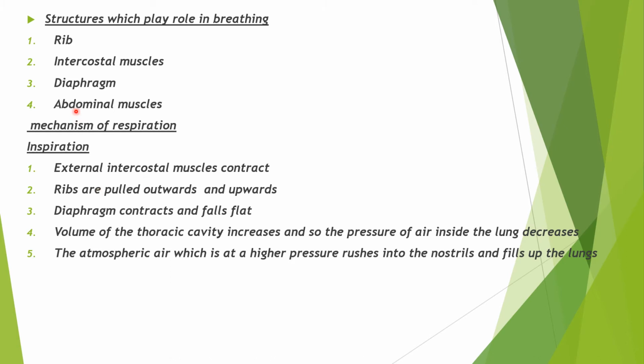Now here is a list of structures which play a role in breathing. Ribs, intercostal muscles, diaphragm and abdominal muscles. Ribs, as you know, we have 12 pairs of ribs, intercostal muscles, the obliquely running muscles between the ribs, diaphragm, a strong muscular partition which separates the thoracic cavity from the abdominal cavity, and the abdominal muscles, the muscles which are present in the abdomen. So these structures in coordination, they play a role in breathing.